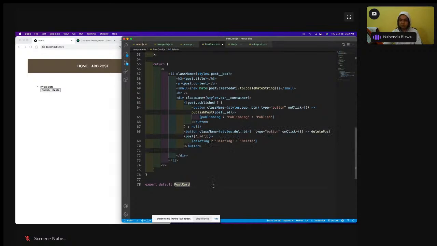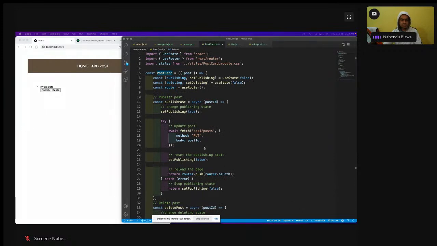Okay, let me save it. No error is there, but I think it's time to have this postcard.module.css, because I'm not liking this style a lot. So let's have that. Do I have this here? No.